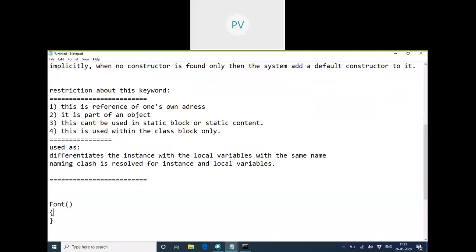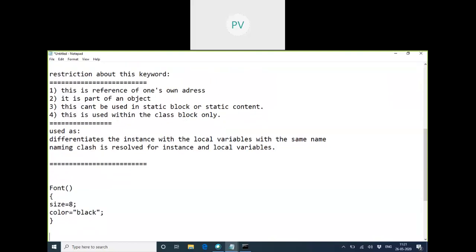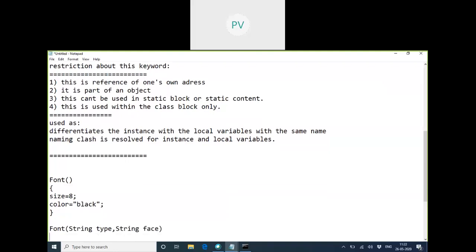I'm not giving any specifications, so the font size is 8 and the color is black. Now the user gives a font with some arguments. That means he gives the font type and the string font, the face of the font.